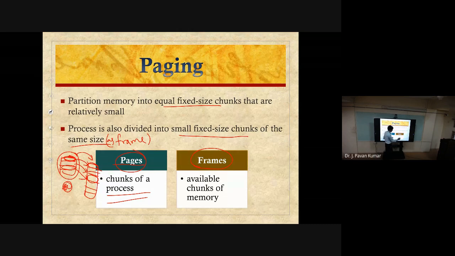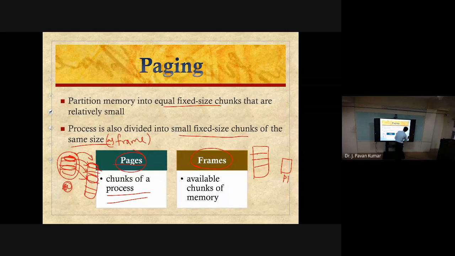There we divided the main memory into equal size partitions, but we didn't divide the process. If process P1 is 5 KB, we need to find whether a 5 KB partition fits here or not. Process 2, say it requires 6 KB, we have to check whether a 6 KB partition exists or not.